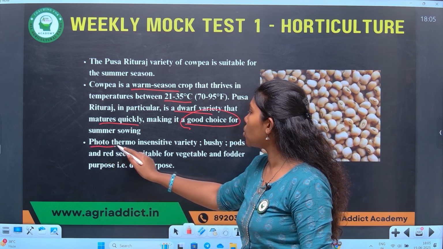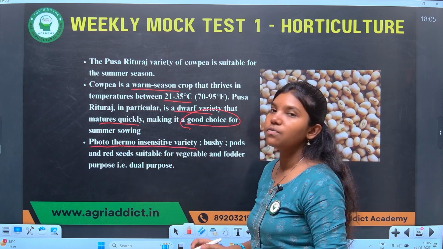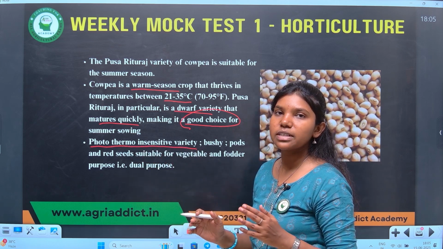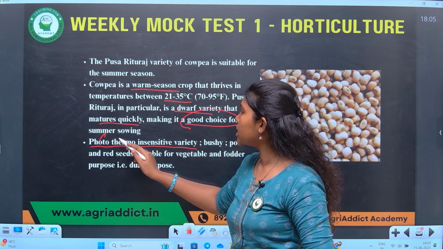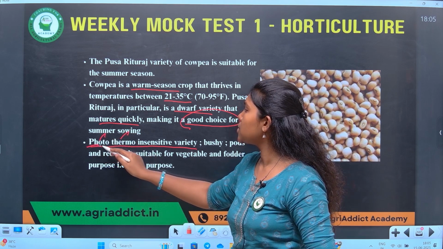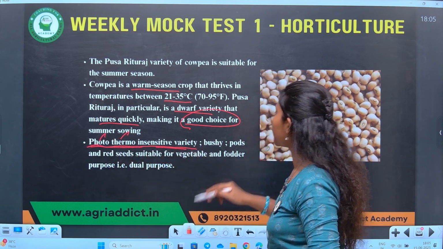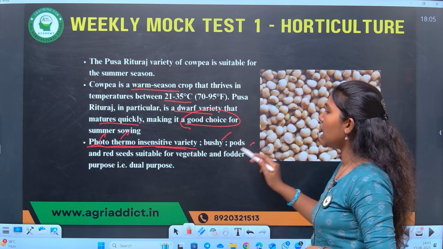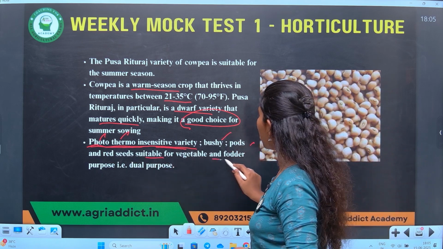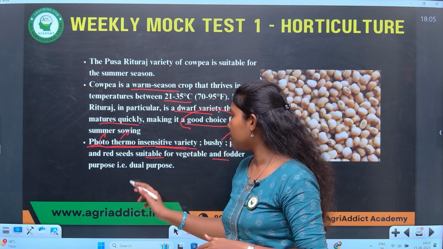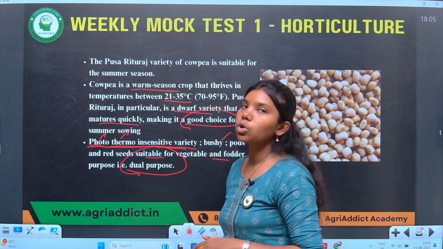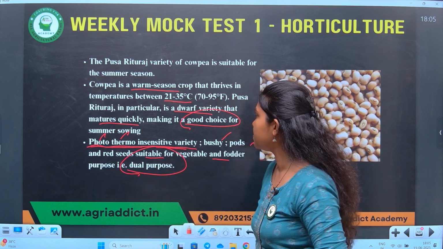And it is also a photothermo insensitive variety, which means its flowering is not affected by either light or temperature. That is the term referred to as photothermo insensitive. And it is bushy, with pods and red seeds suitable for vegetable and fodder purpose, which means it is a dual purpose variety. It can be used both for fodder and vegetable purpose.